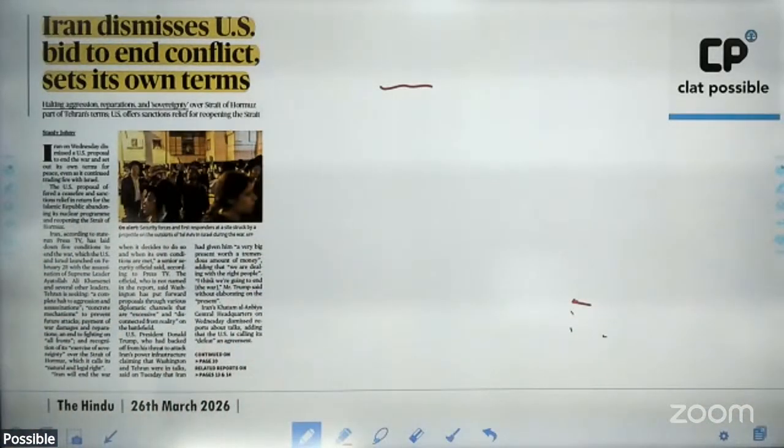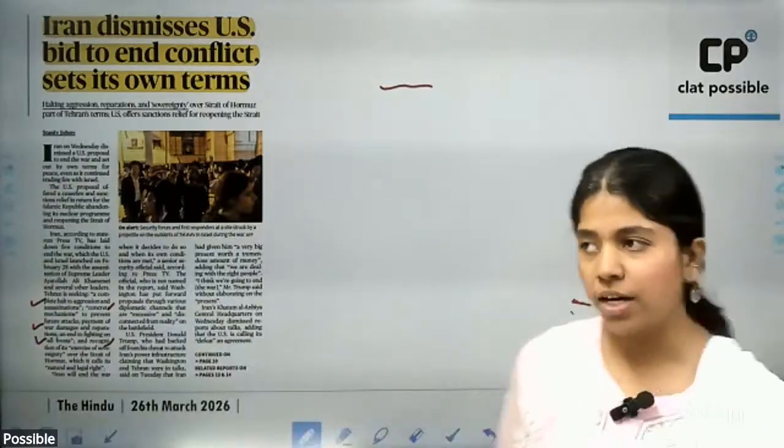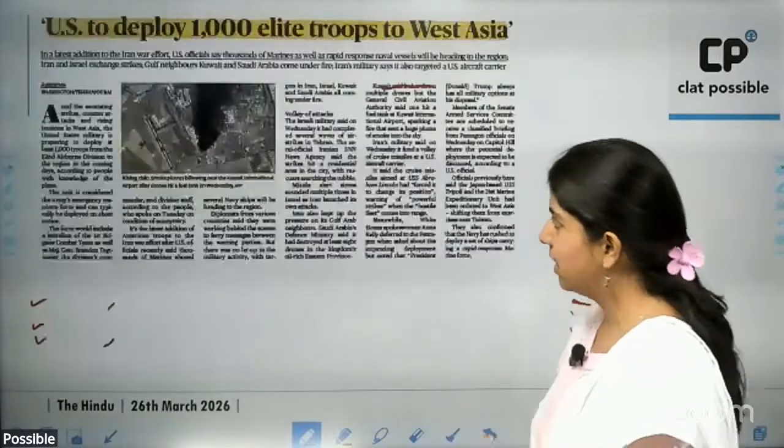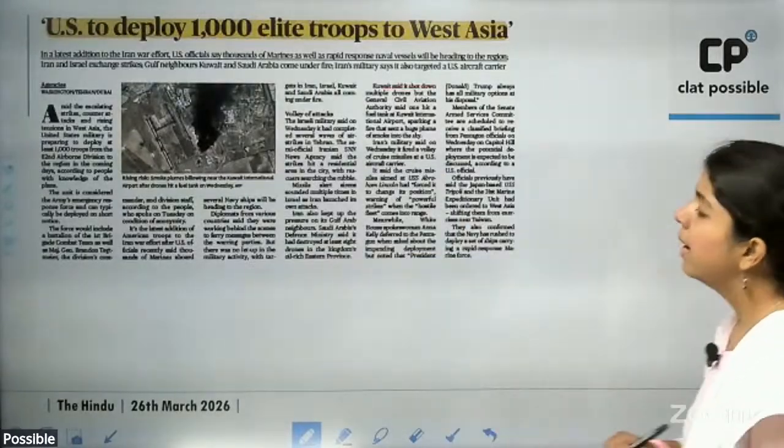What are these basic demands? A complete halt to aggression and assassinations, concrete mechanisms to prevent future attacks, payment of war damages and reparations, an end to fighting on all fronts, and recognition of its exercise of sovereignty over the Strait of Hormuz. These are the basic 5 demands being put forth by Iran.